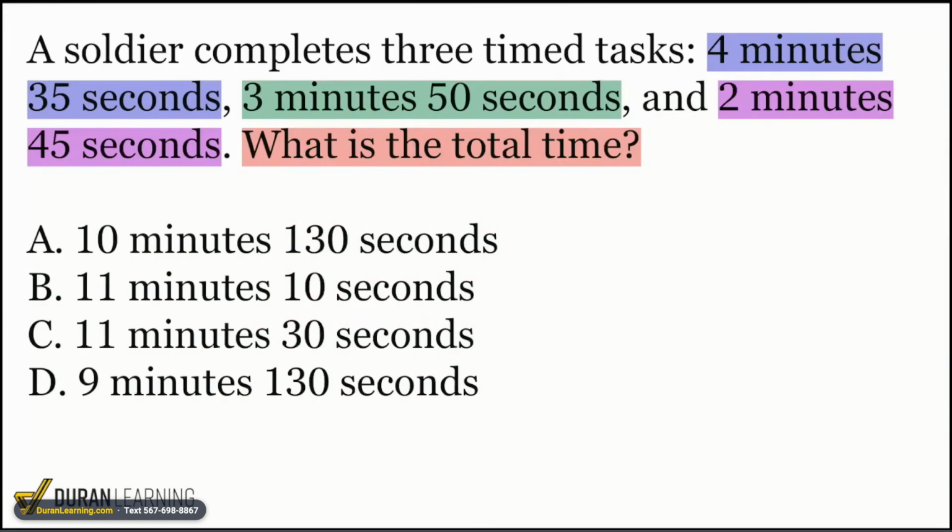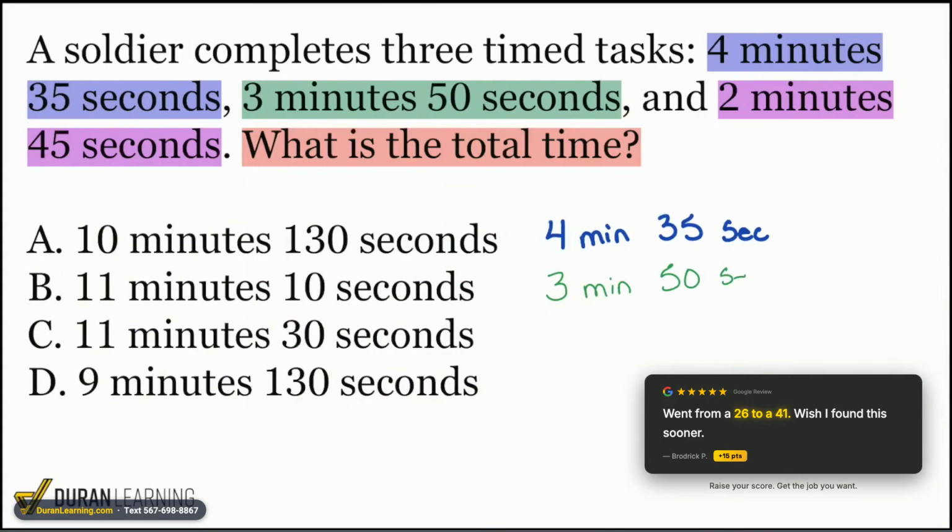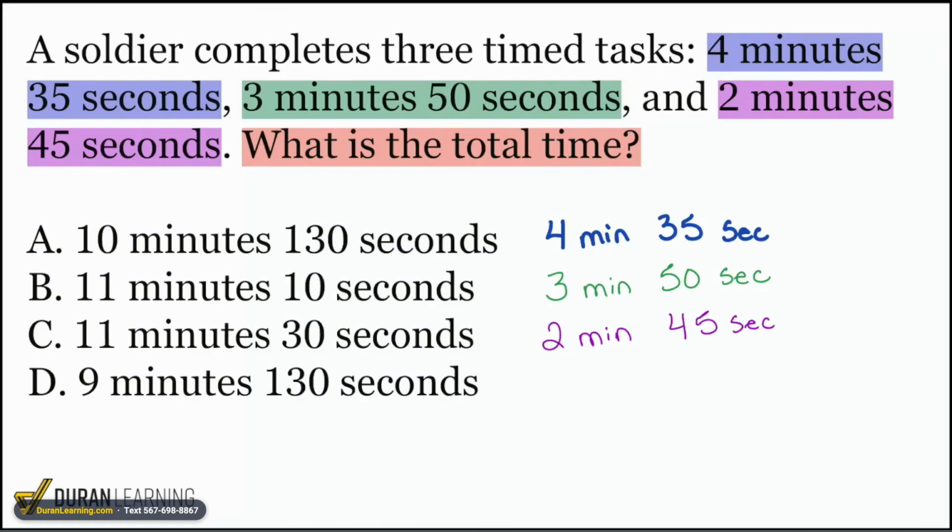We have, again, 4 minutes and 35 seconds. We also have 3 minutes and 50 seconds. And lastly, we have ourselves 2 minutes and 45 seconds. So we have all of these written down. And the easiest way to start, in my opinion, is going to be just adding up the minutes. Everybody, when we add up the 4, 3, and 2 together, what is that going to give us in terms of the number of minutes?